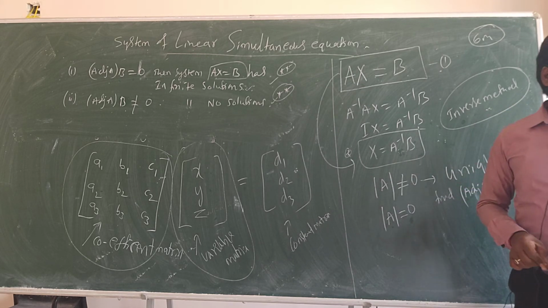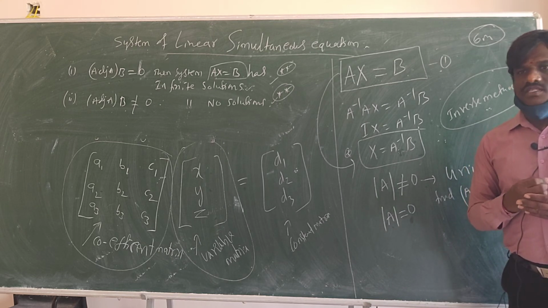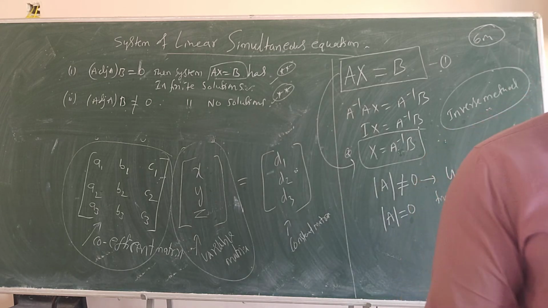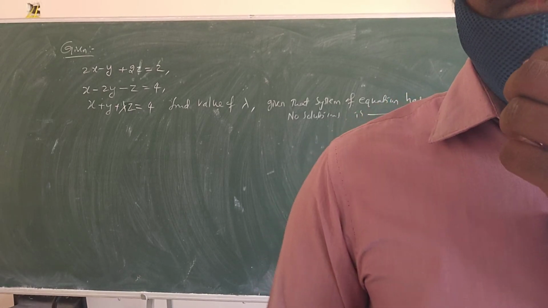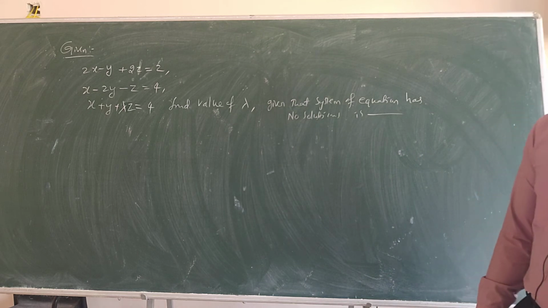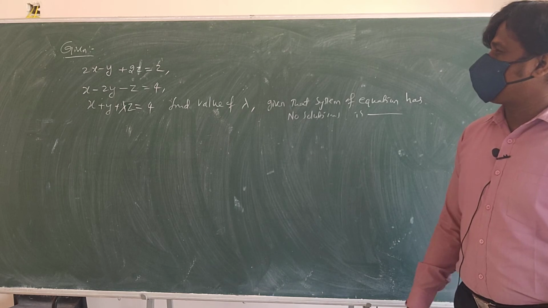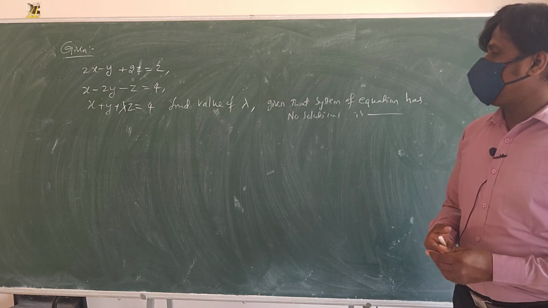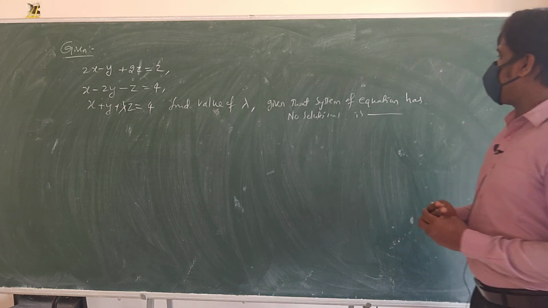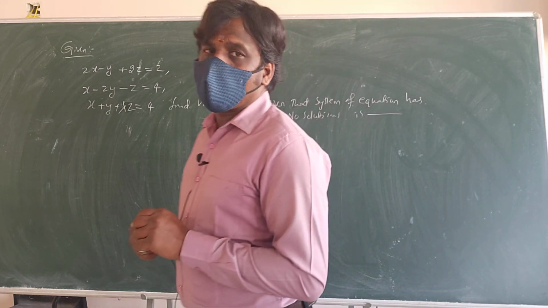Okay, now we will solve the problems. First we will solve board level questions, tomorrow we will solve JEE questions. This one is JEE related, finding lambda. So what you have: 2x minus y plus 2z is equal to 2, x minus 2y minus z equal to 4, x plus y plus lambda z equal to 4. Find the lambda, given that the system of equations has no solution.